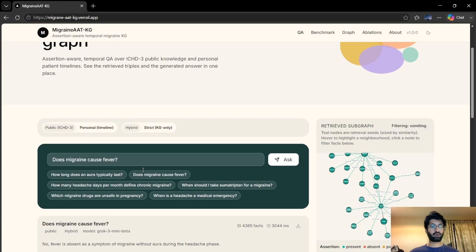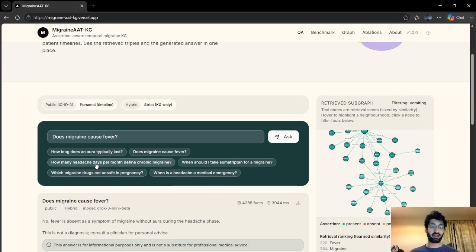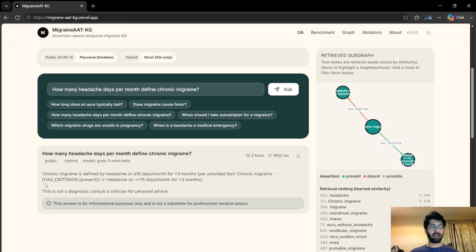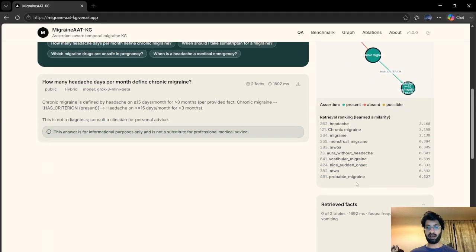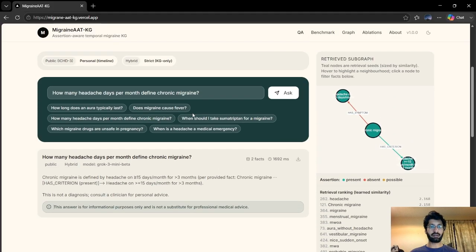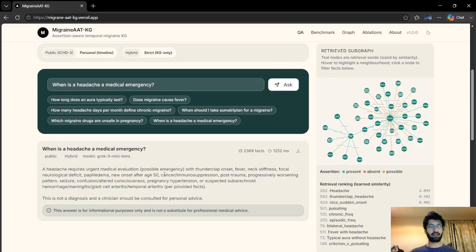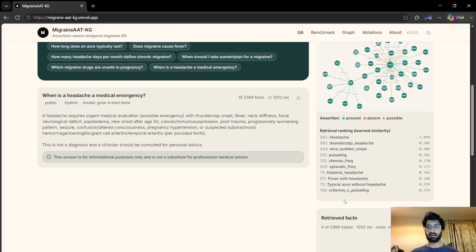Now let's ask another question. How many headache days per month define chronic migraine? Here we receive the answer: chronic migraine is defined by headache on more than 15 days a month for 3 months. For that, we got a retrieved subgraph with the symptoms and its connected nodes. Here is the retrieval ranking for the learned similarities. In the same way, let's go with another question: when is a headache a medical emergency. Here again we receive the answer, with the retrieval subgraph and its ranked similarities.